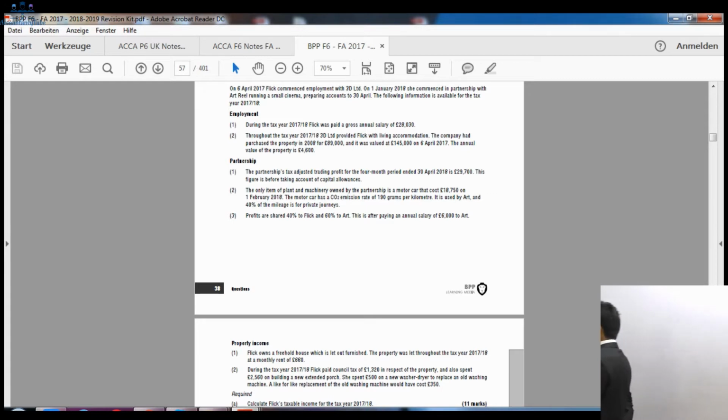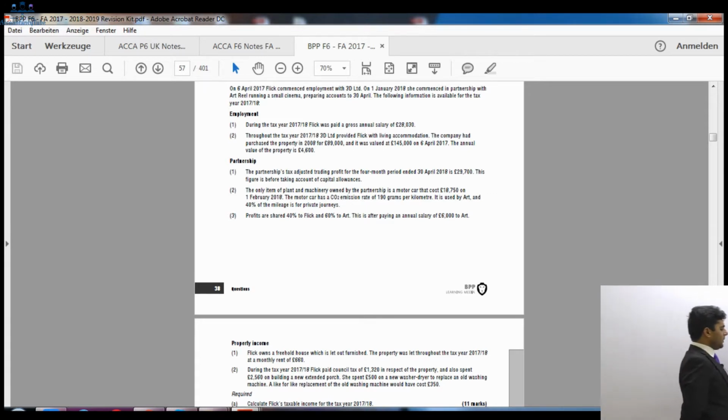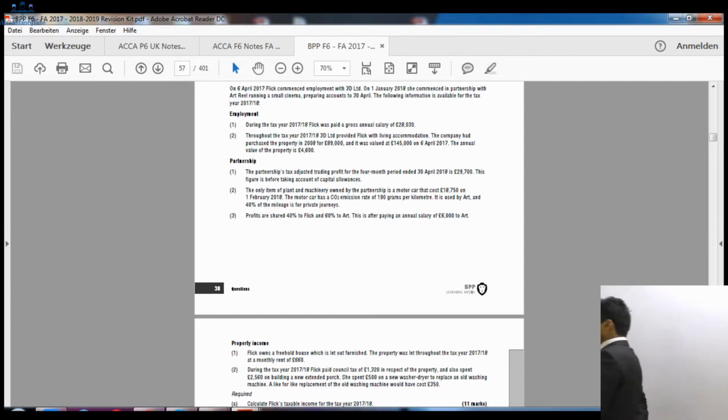Then it says the following information is available for the tax year 17-18. So this is the employment information. During the tax year 17-18, Flick was paid a gross annual salary of £28,030, right? So that is gross salary. It will be helpful for our employment income purposes, so it will go into the non-savings income of our income tax pro forma.